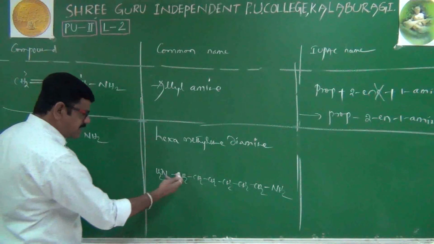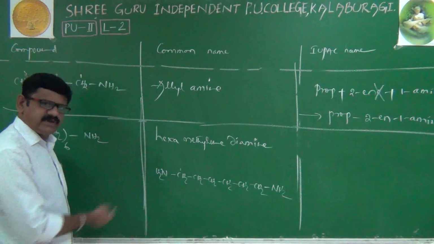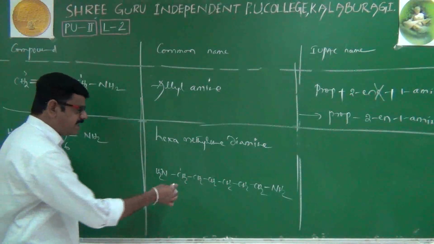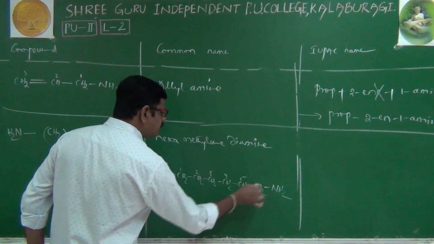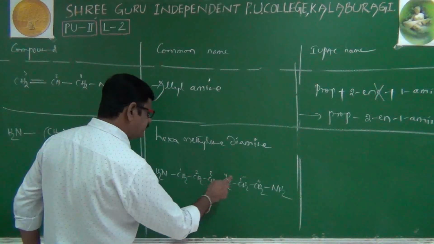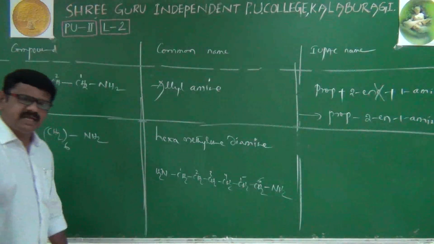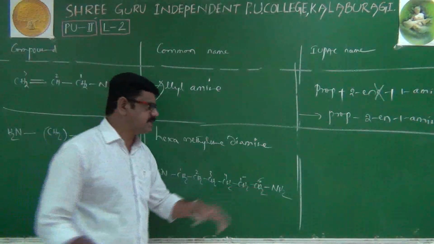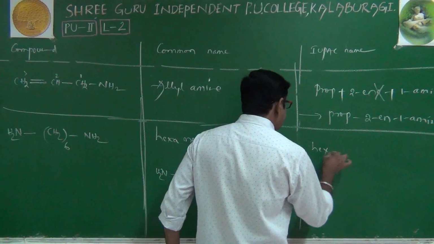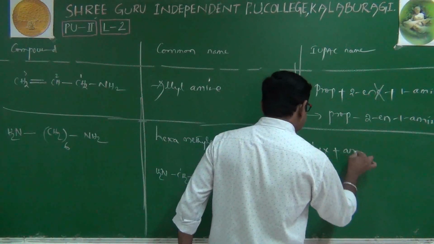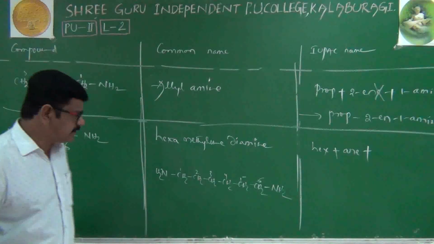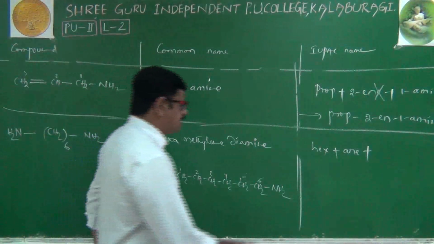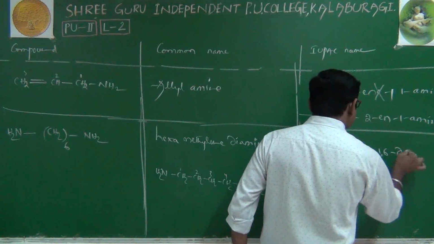Any side, because the first carbon has the functional group from either direction. Total 6 carbons, so hex. Carbon single bonds, so ane: hexane. The first and sixth carbons both carry the amine group, so 1,6-diamine.